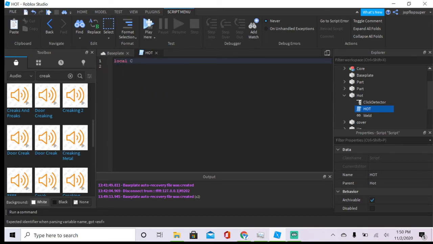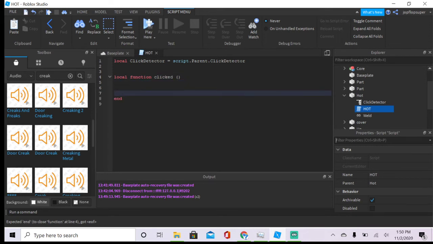Local click detector equals script.parent.ClickDetector, and we're essentially doing the exact same thing as in the beginning. So local function clicked.